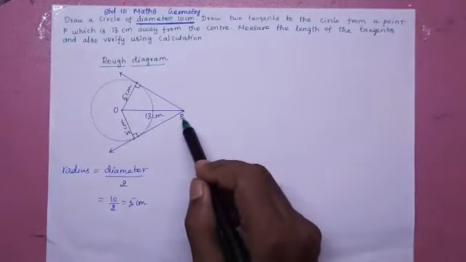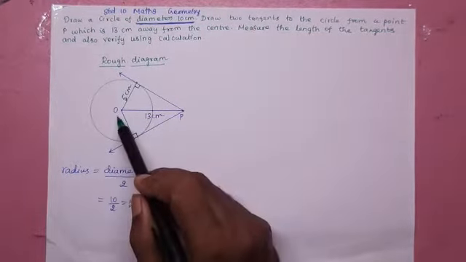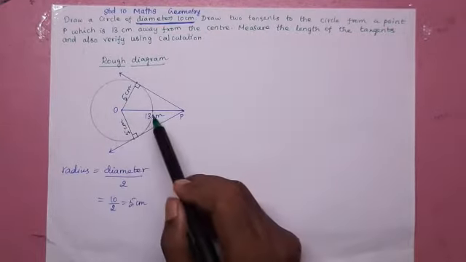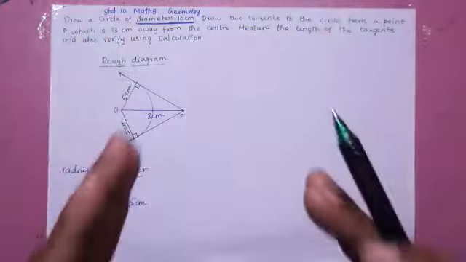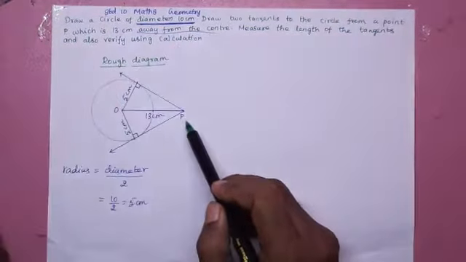Now draw two tangents to the circle from a point P. Therefore you must mark a point P here. You are not given the name of the center, therefore name the center as O. அதனால சென்டர் நான் O ன்னு வச்சிருக்கேன். You are given a point which is 13 cm away from the center. அப்ப இதுல இருந்து 13 cm away இருக்கணும் பாத்துக்கங்க. What is this point? P.